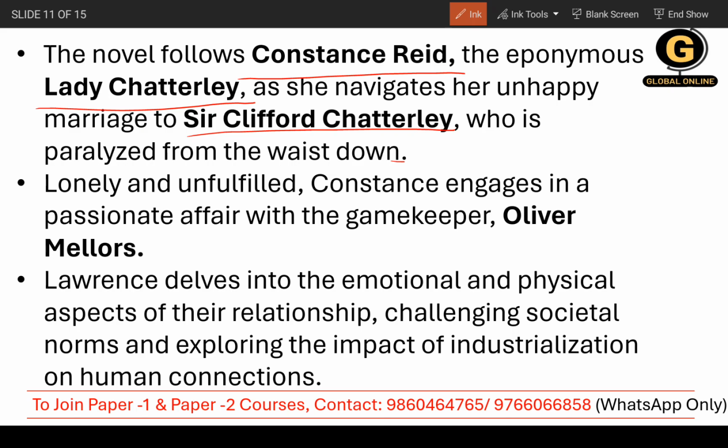She was not thinking about her husband and started finding those fulfilling things elsewhere. So she started having an affair with the gamekeeper Oliver Mellors.